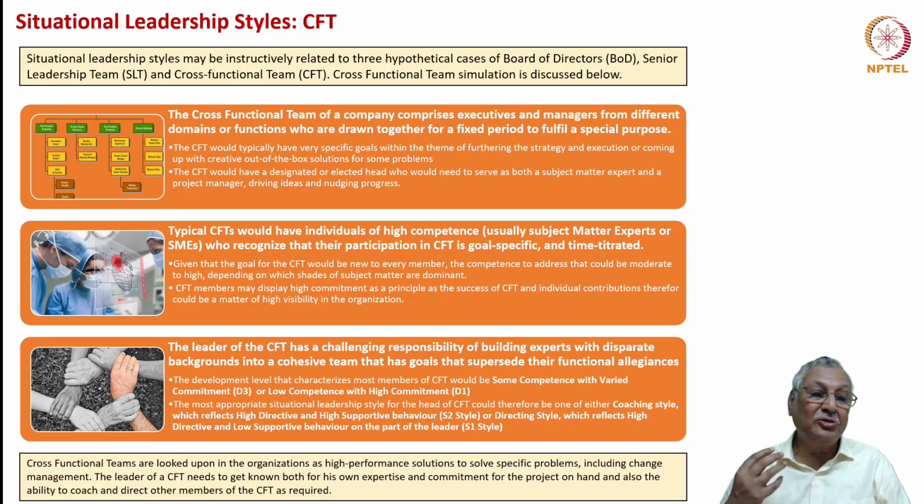So he has to blend multiple backgrounds into a cohesive team that has goals that supersede their functional allegiances. Given these characteristics and given also that the project is expected to be of a high challenge nature, the development level that characterizes most CFT members would be some competence with varied commitment or low competence with high commitment. That's the likely combination in the CFT.